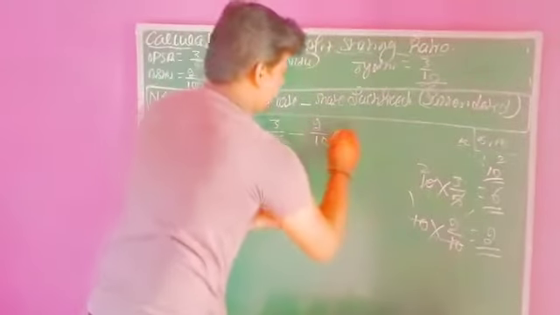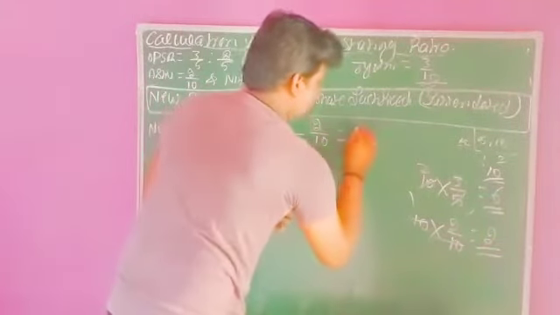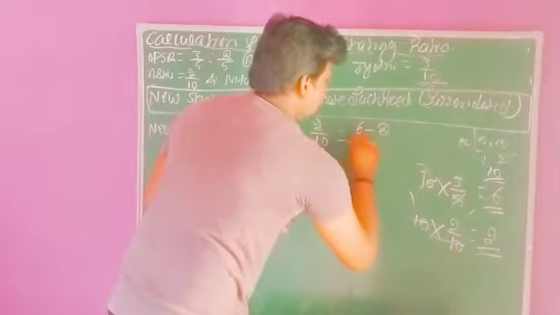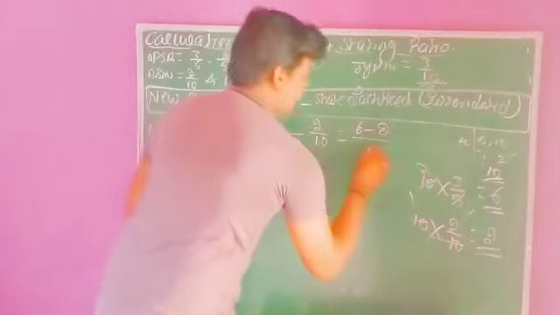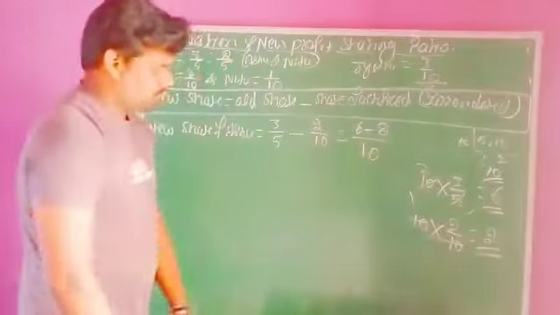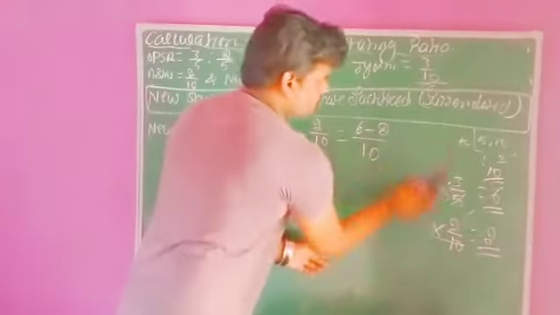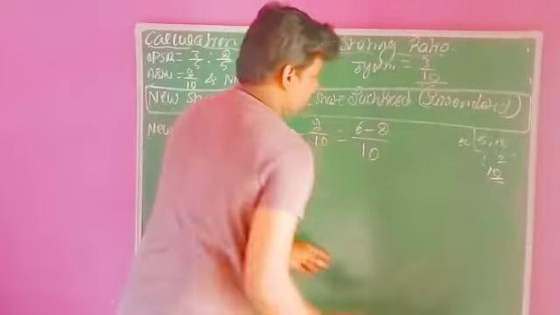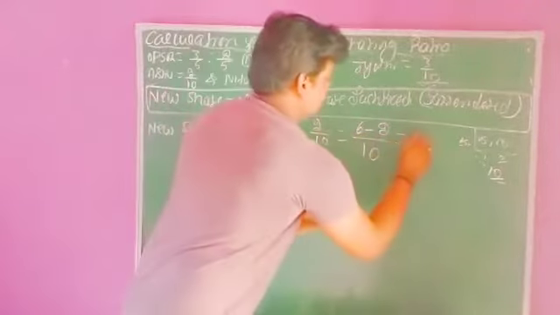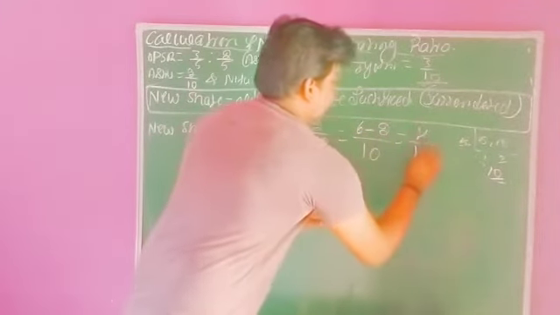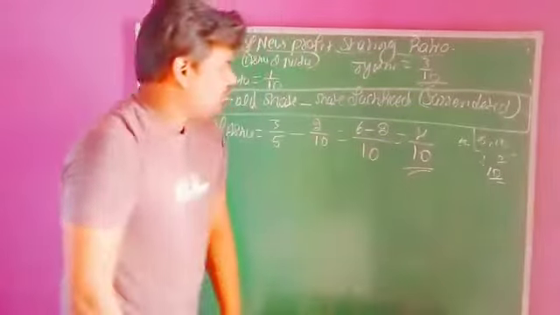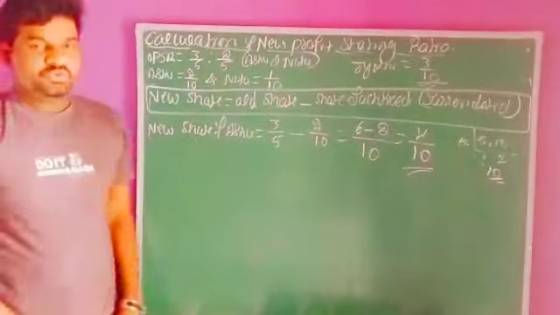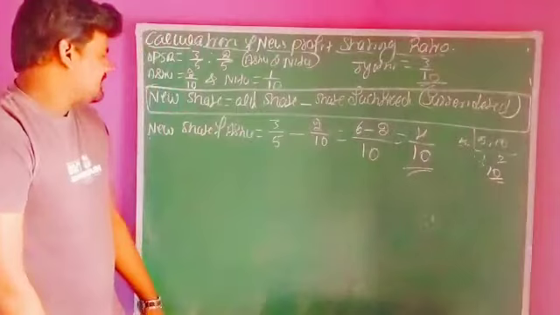You have to apply 6 and 2. 6 minus 2, divided by the maximum denominator 10, right? Have to write 10. 6 minus 2 is 4. 4 divided by 10. This is the new profit sharing ratio of Ashu, the first partner's new share.